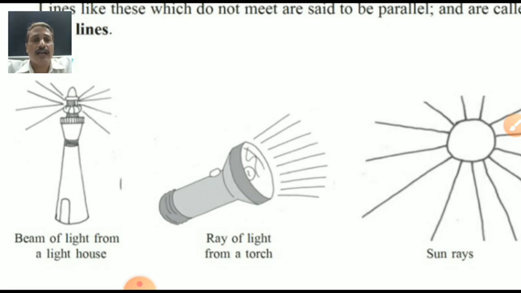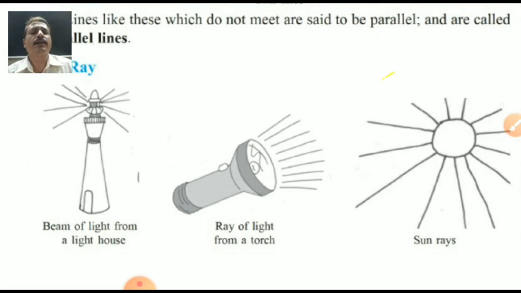Yes, the light goes outside. Have you seen the torch? Yes, the torch is also giving light. Have you seen the sun? Yes, the sun is also giving rays. These are all light rays or sun rays, we can say. It is generated from one place and goes on continuously in space. Is it or not? Yes, student. It is going continuously in space. Now look here.